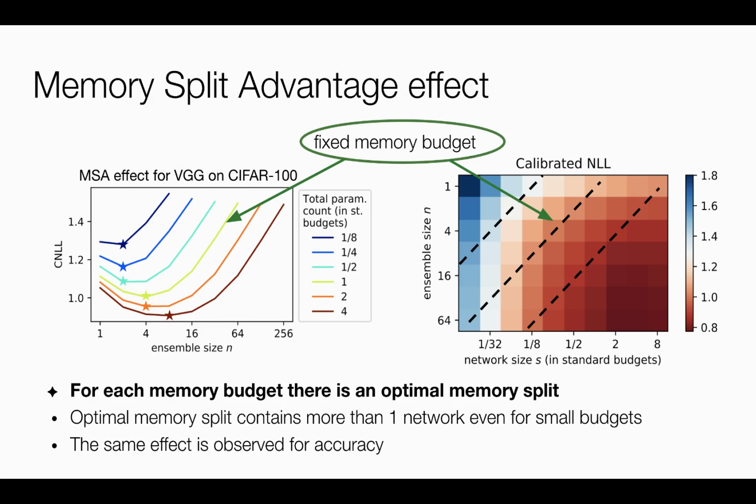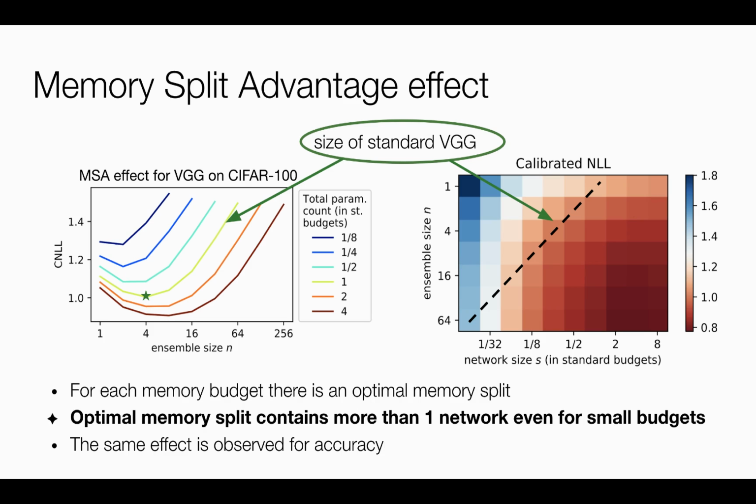In the previous slide, we chose the optimal ratio between network size and ensemble size for each memory budget. The interesting finding here is that for a fixed memory budget, the optimal choice in most cases is not to take one large network, but to split the budget and train an ensemble of several smaller networks. We call this ensemble a memory split. It is true even for quite small budgets. For example, if our budget matches the size of a standard VGG, then we should split it and train an ensemble of 4 networks in order to obtain the optimal quality on CIFAR100.